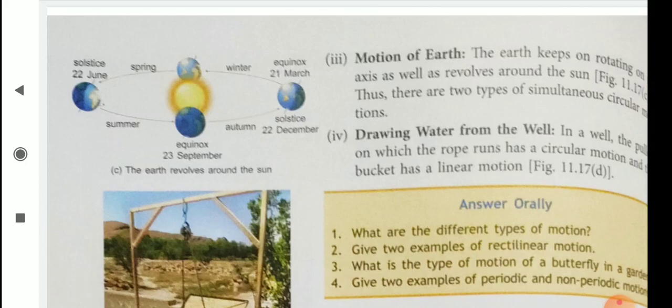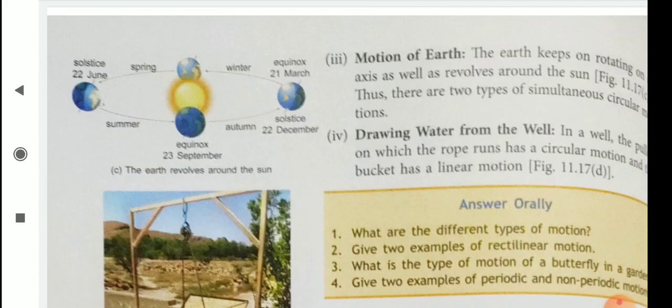Thus, there are two types of simultaneous circular motions. Then drawing water from a well. In the well, the pulley on which the rope runs has a circular motion and the bucket has a linear motion.